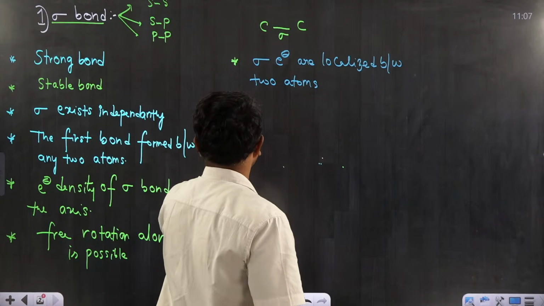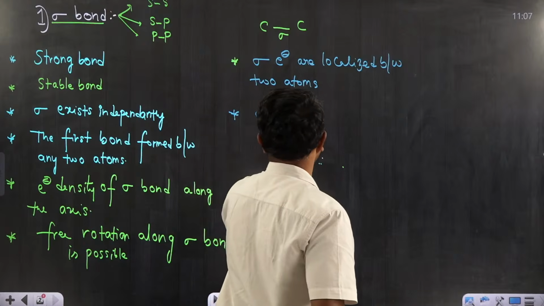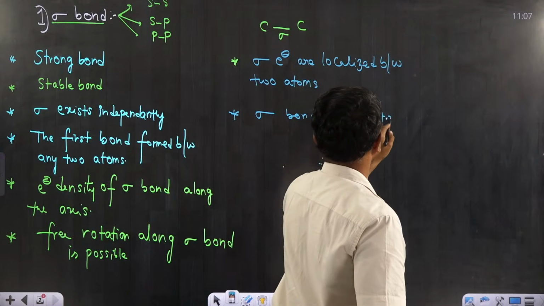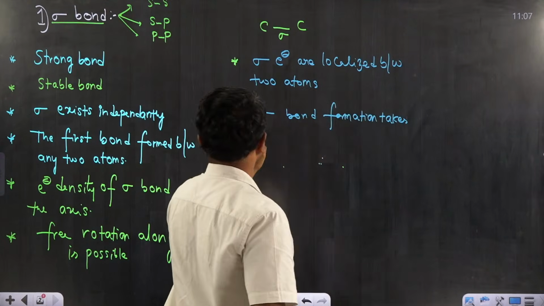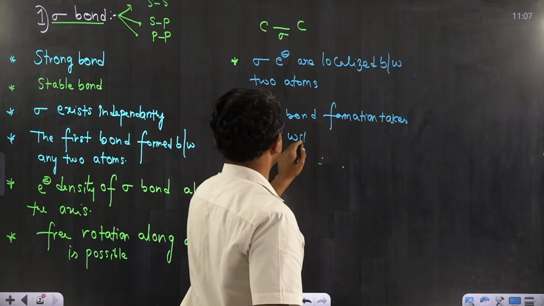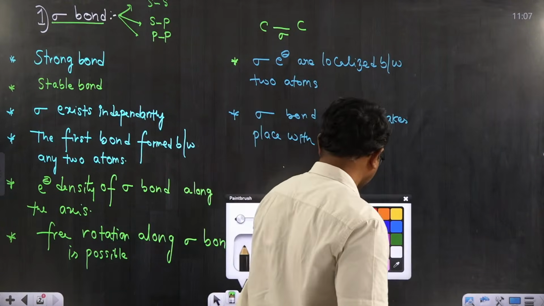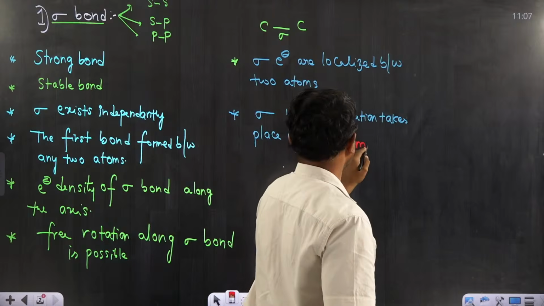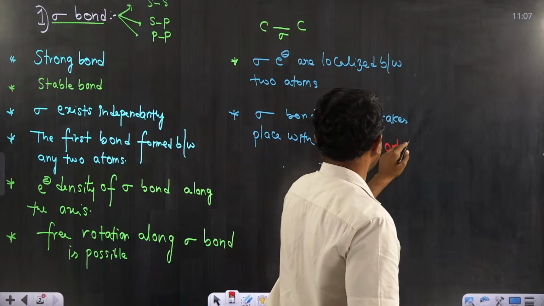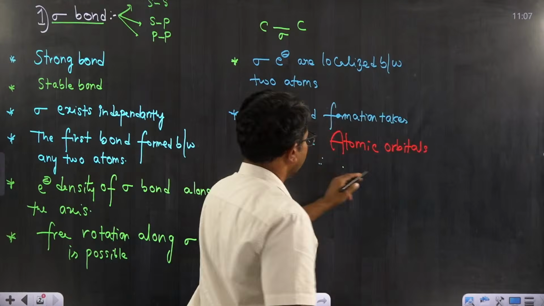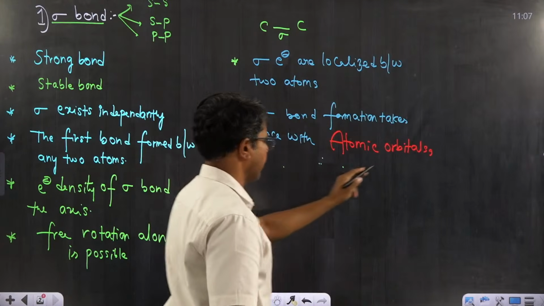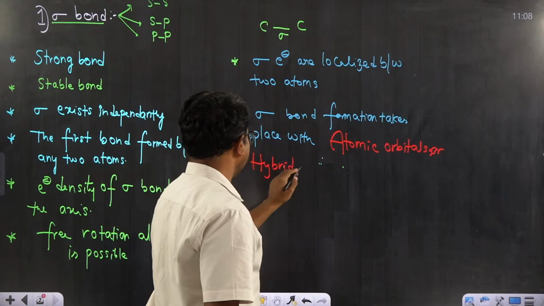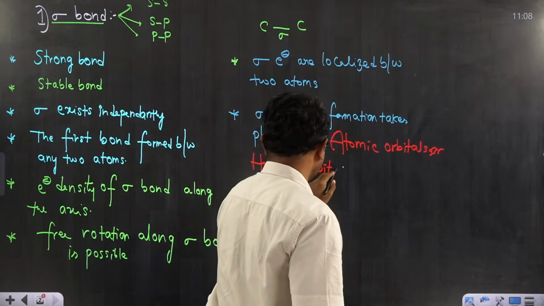Fine. Next one. Sigma bond formation takes place with atomic orbitals as well as hybrid orbitals. Even hybrid orbitals also can be formed. That means hybrid orbitals can form sigma bond.